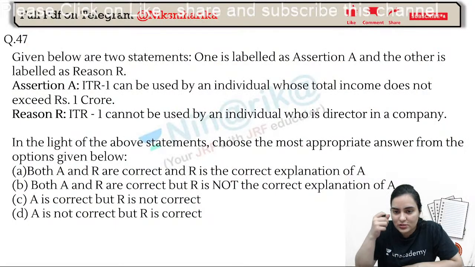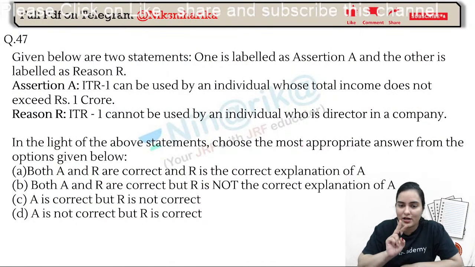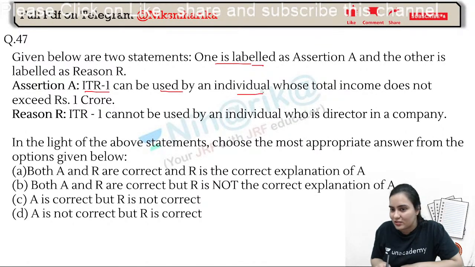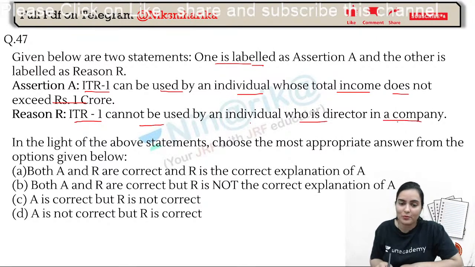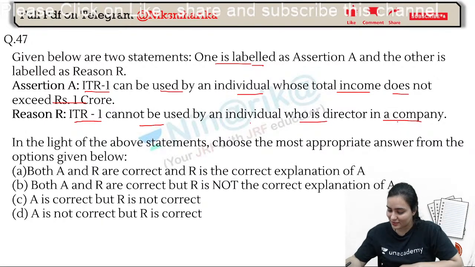Now the new question is again based upon this same chart. Basically, in one shift they have asked two questions based upon the same chart that we have done in class. First, ITR 1 can be used by an individual whose total income does not exceed 1 crore. Is this right? Second, ITR 1 cannot be used by an individual who is the director of a company. What do you think? What is the correct answer?